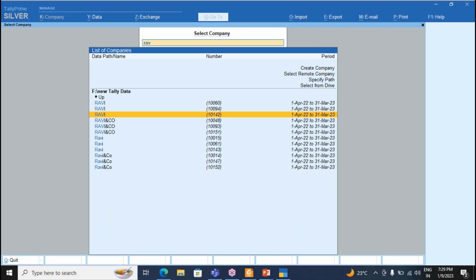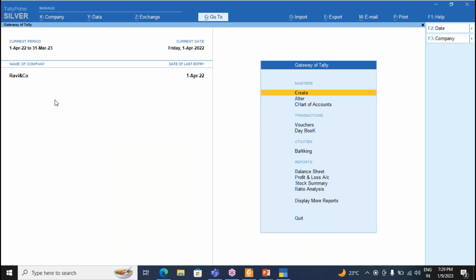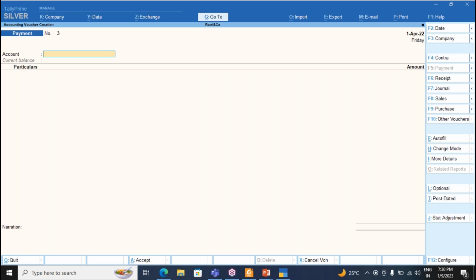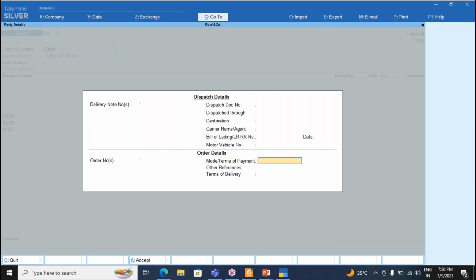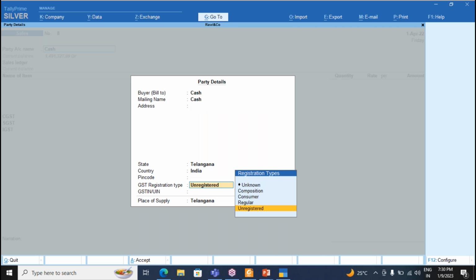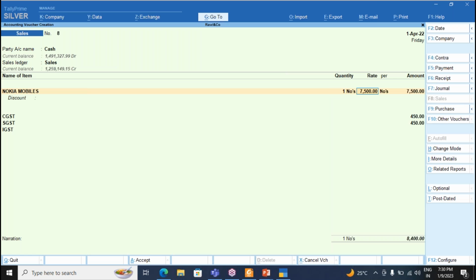I want to pass GST invoices. The setup is already done for everything. It takes only 1 or 2 days for setup purposes in real time. But normally if you want to pass GST invoices, it takes only 10 minutes. Just choose the shortcut keys in the sale voucher. What is sold? Choose the party name and item name. Okay, and the product name.